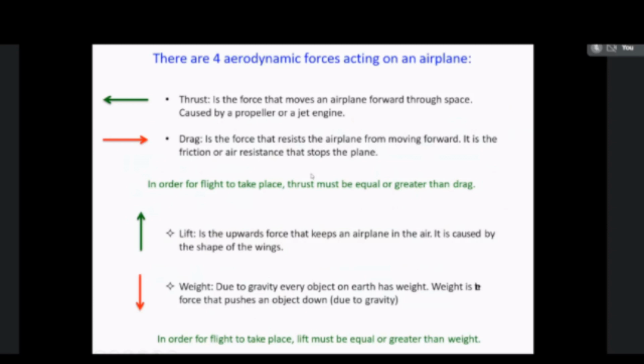So to provide the up and down movement, these elevators will be used. This elevator is mainly fixed in the tail plane, in the horizontal stabilizer, which is used to provide the up and down movement of the aircraft. That is known as pitching movement.